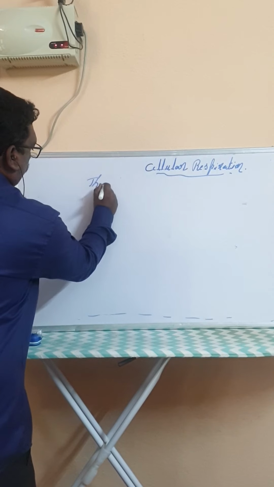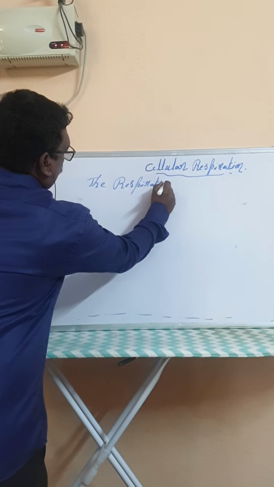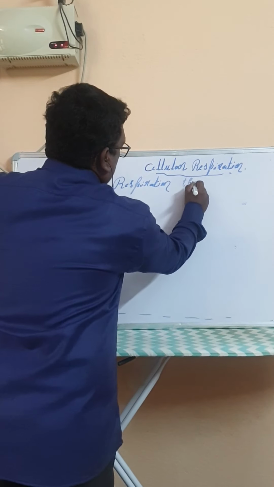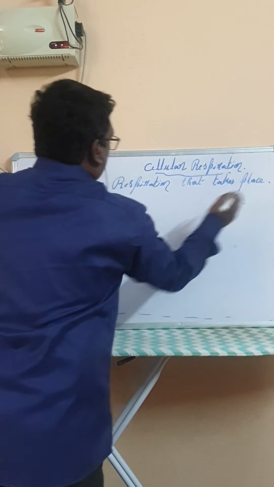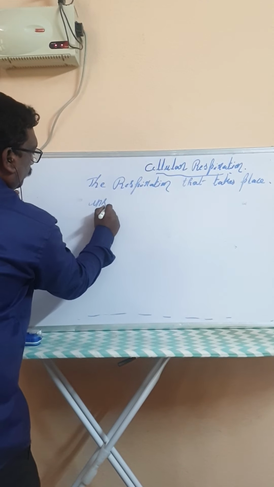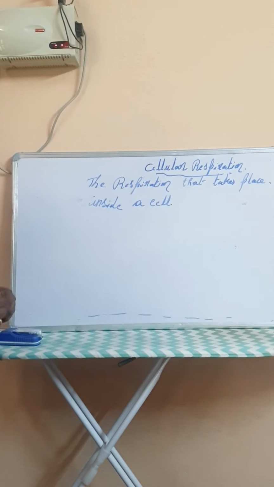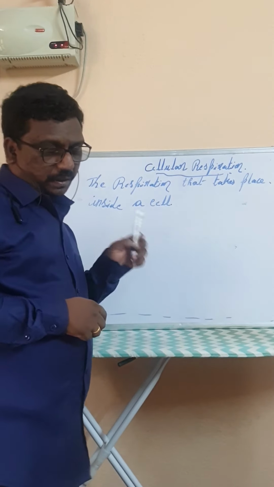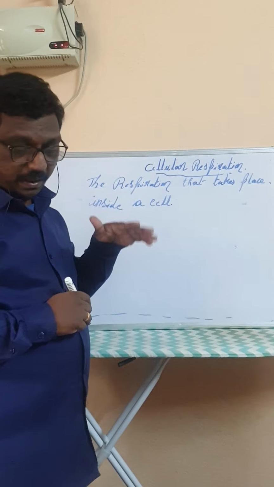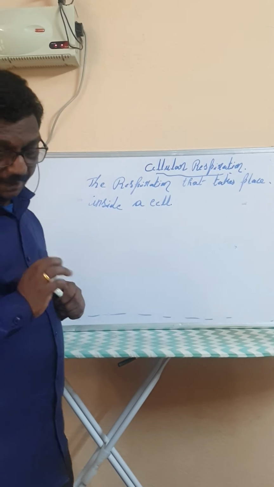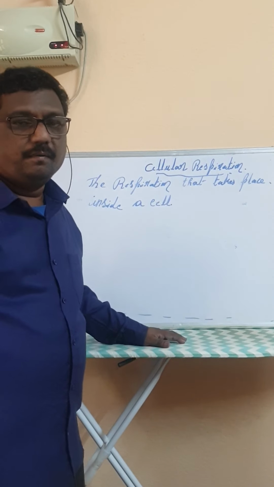The respiration that takes place inside a cell is called cellular respiration. The term cellular respiration refers to the pathway by which cells release energy from the chemical bonds of food molecules that enter into them, by which the energy is released from the food particles.